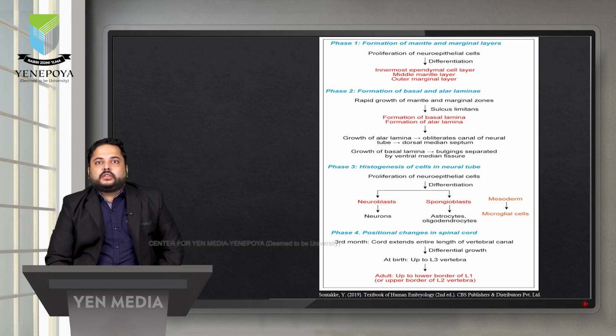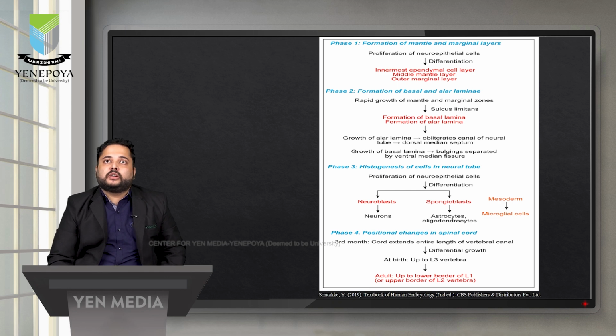Third part is histogenesis of the cell. The neuroblast will form the neurons, the spongioblast will form the astrocytes and oligodendrocytes, and the mesoderm will form the microglial cells. And phase 4, as we recently saw, there are some positional changes. At the third month, the spinal cord extends throughout the vertebral canal. At the time of birth, it extends to L3. At the adult stage, it extends to the lower border of L1 or upper border of the L2 vertebra.